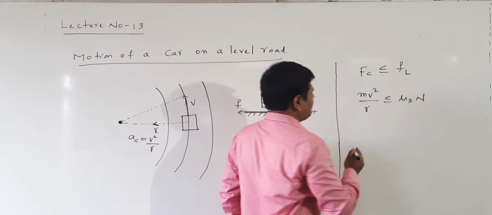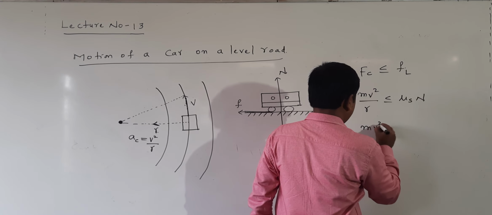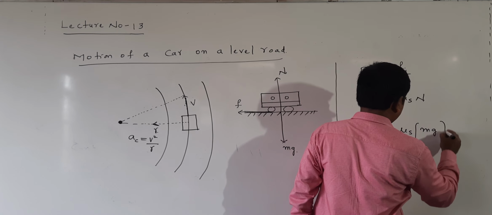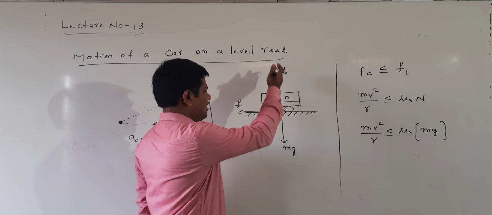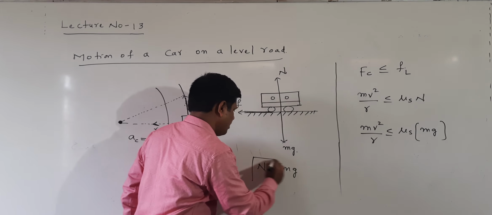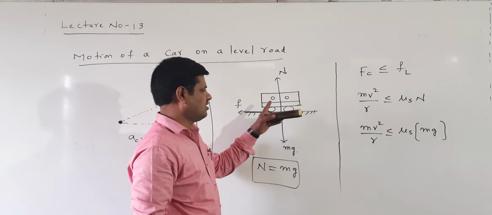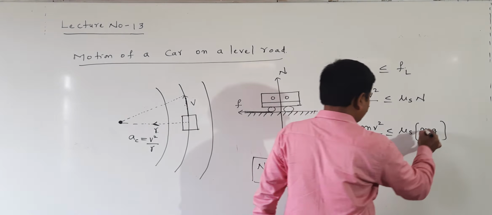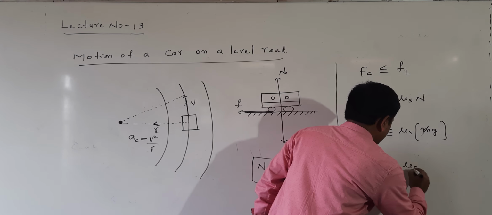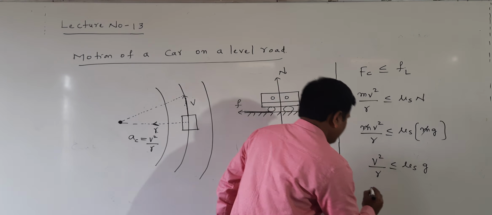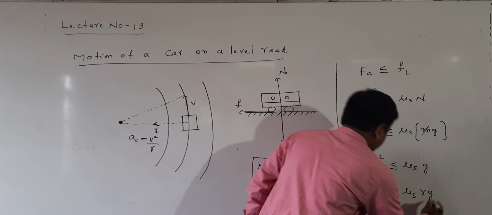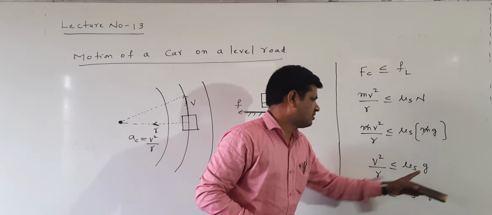Now I am writing mv square by r less than or equal to mu s into normal reaction N, and we know that N equal to mg. Normal reaction N equals mg, and both act in opposite directions. Here m gets cancelled. So v square by r less than or equal to mu s g, and taking r to the other side, v square less than or equal to mu s rg.